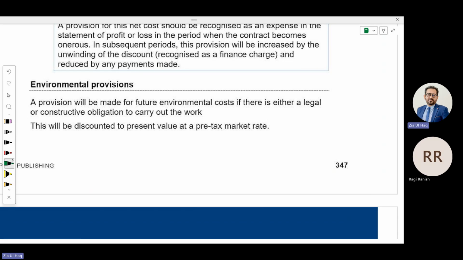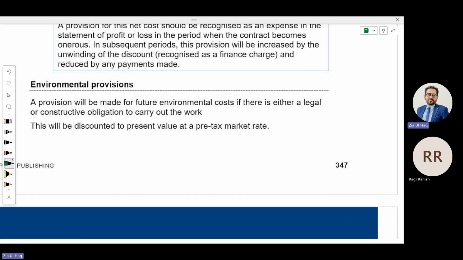Like you have to clean the land over there, might be you have to plant some trees over there. So if you have decided this, in fact, you have advertised this, I will do this, this means this will be your future expense. So you need to create a provision for this. This is called an environmental provision.